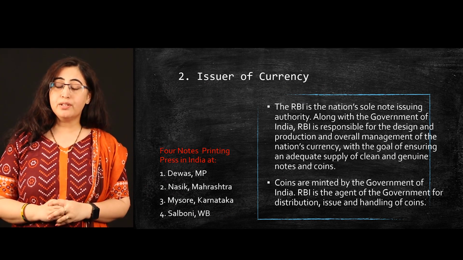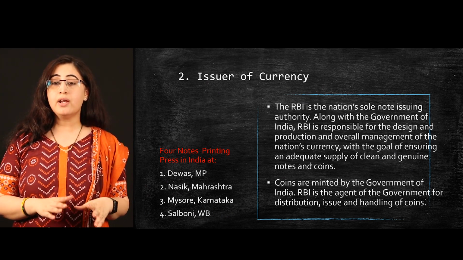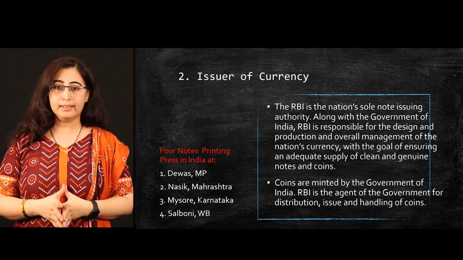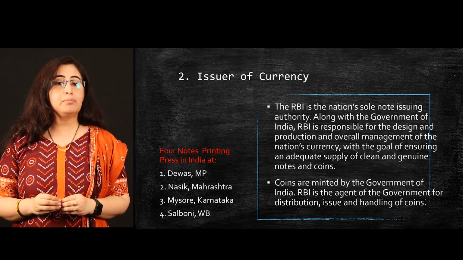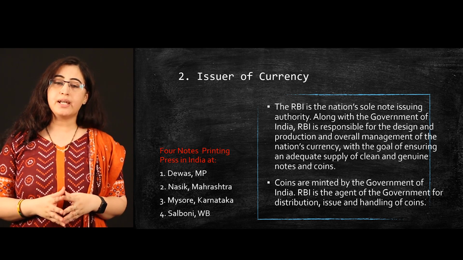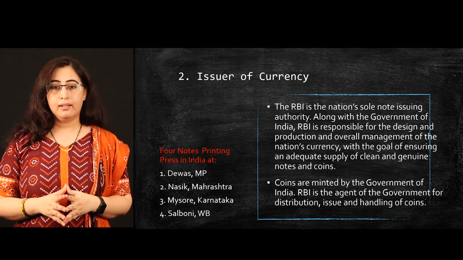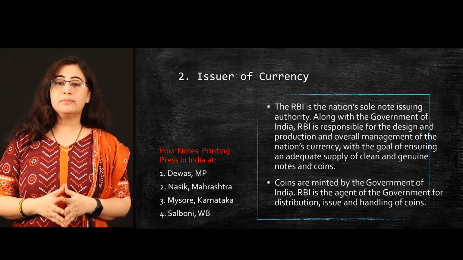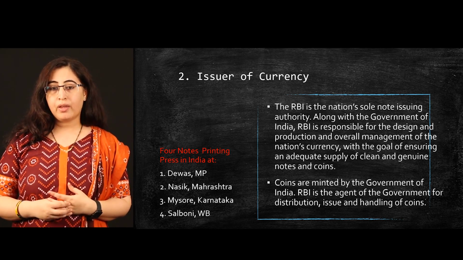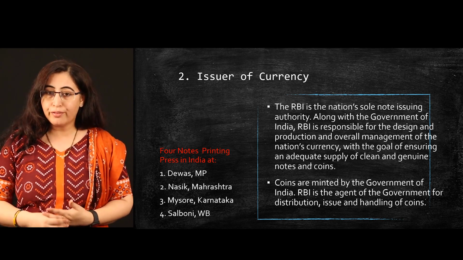RBI is responsible for the design, production and overall management of the nation's currency, with the goal of ensuring an adequate supply of clean and genuine notes and coins. Other than the 1 rupee coin, all of the currency is managed by the RBI. Coins are minted by the Government of India.